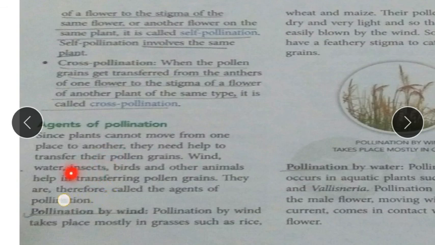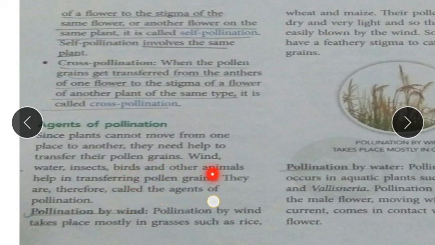What are the agents? Wind, because of the blowing of the wind. Then water, when water flows from one place to another. Insects, when insects are moving from one flower to another. Birds, when birds are eating the seeds of flowers.